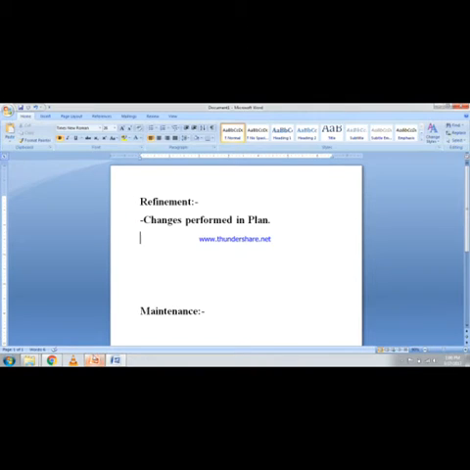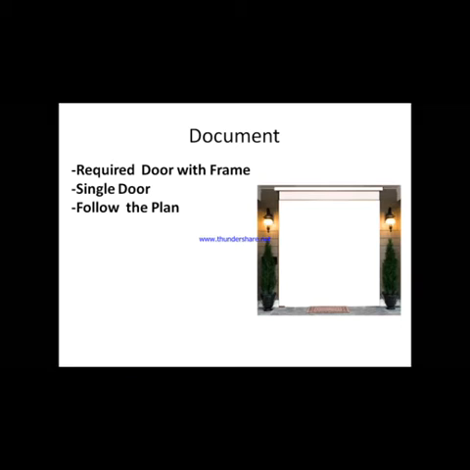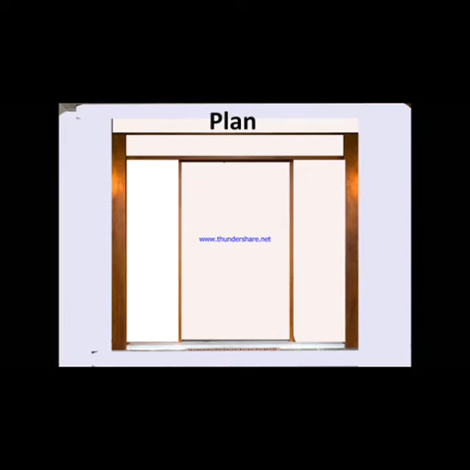Let us assume this is a document. In this document, the requirement specified by the customer is that he wants a door to his house, including the frame. That too it should be a single door. He also provided the plan here. This is the plan he required. In this plan he required a single door. Now what does it mean by refinement?